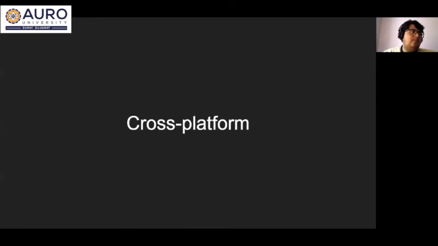So for making the maintenance and scalability of a product and service easier, we have cross platform. In that, we have a single code base which we can use to deploy the same code on web, Android, and iOS. So you might be thinking, how is it possible?